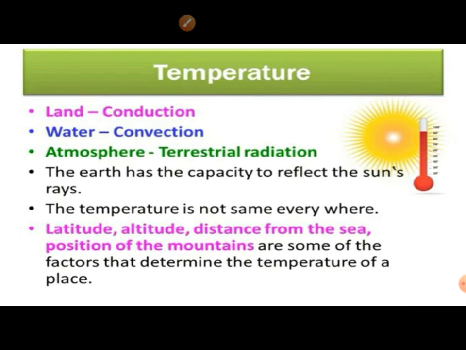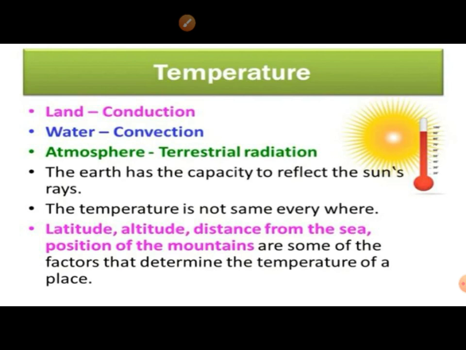In the atmosphere, temperature varies due to terrestrial radiation. The radiation emitted by the Earth's surface is called terrestrial radiation. The Earth has a capacity to reflect the sun's rays, like a mirror.